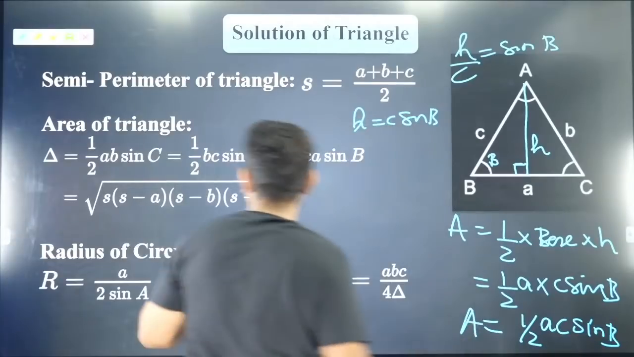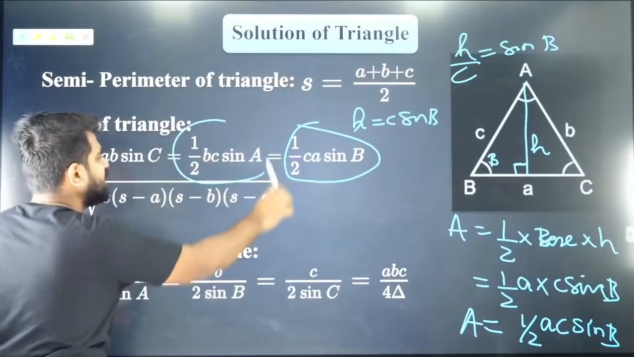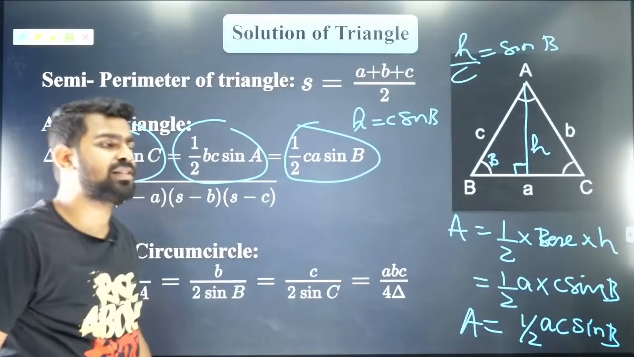So do we have that? Area is half AC sine B. Similarly, I can say half BC sine A. Similarly, I can say half AB sine C. That's it. As simple as that.